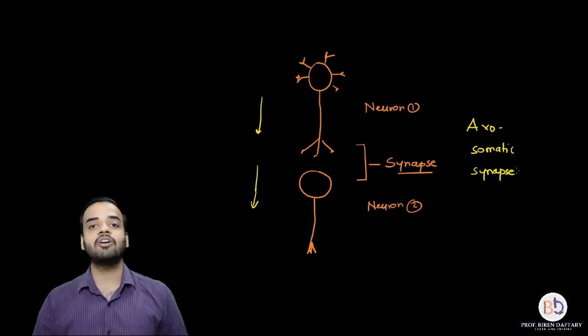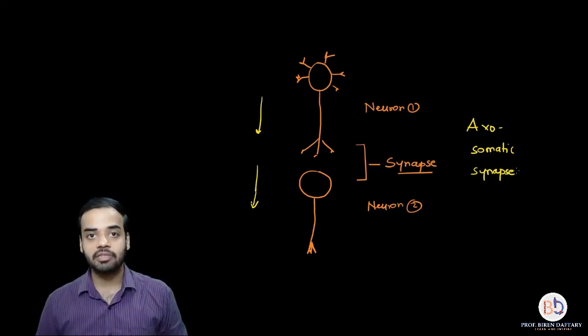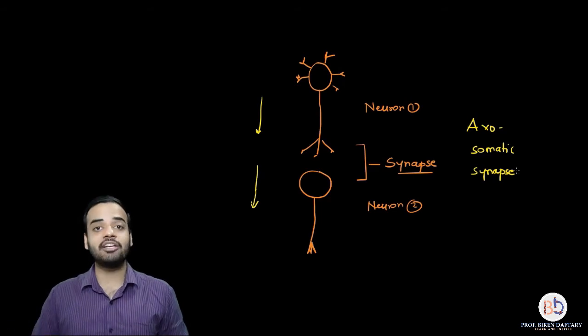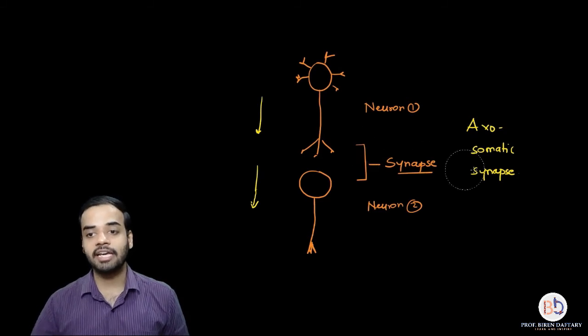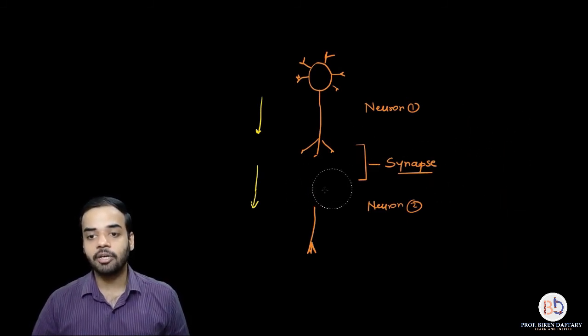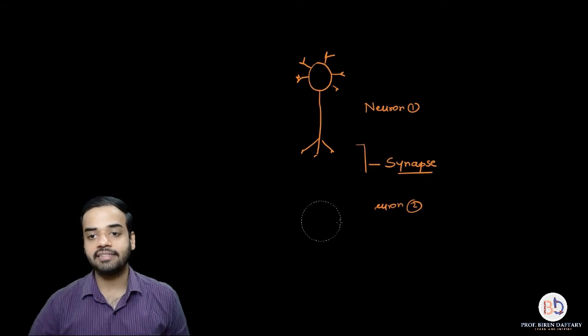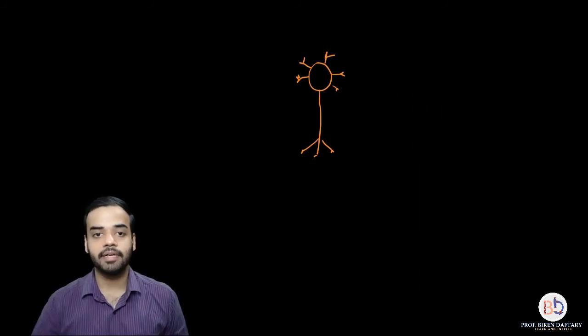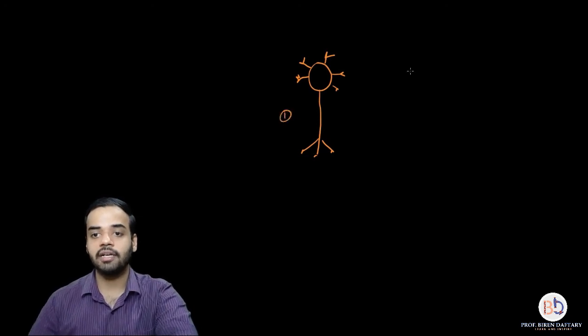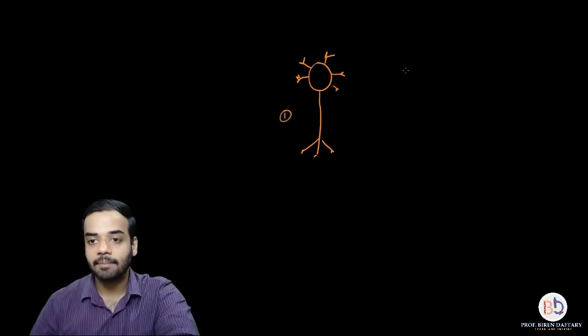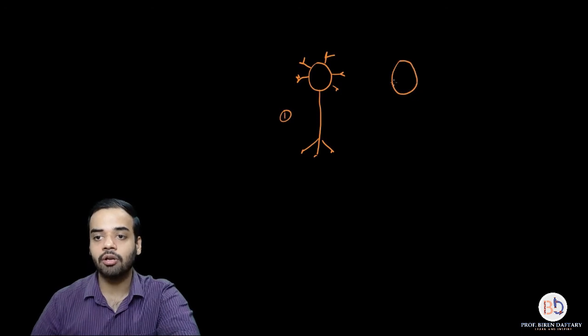So up till now we have learned two types of synapses. We have seen axodendronic synapse, we have seen axosomatic synapse. Now coming to two other types of synapses. Suppose I slightly change the diagram, right? Now this is your neuron number 1, and parallel to it I draw neuron number 2.